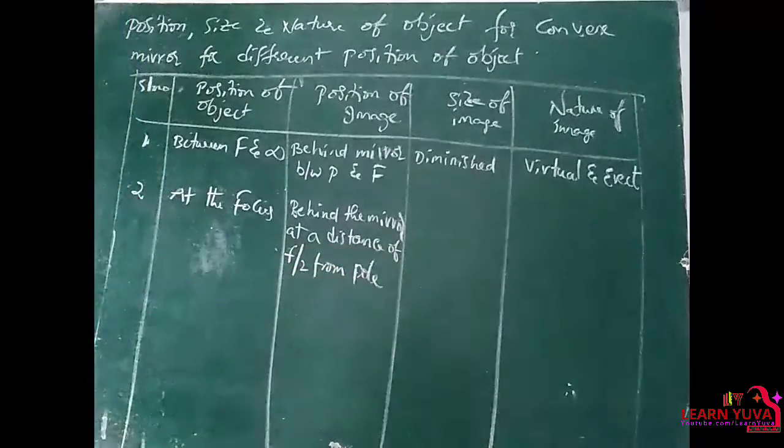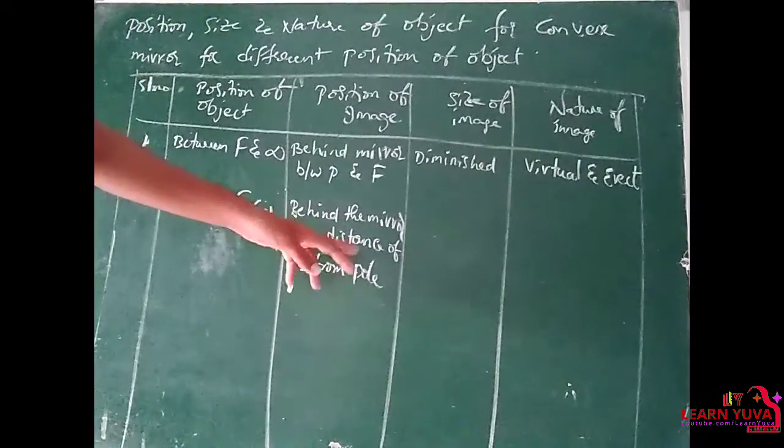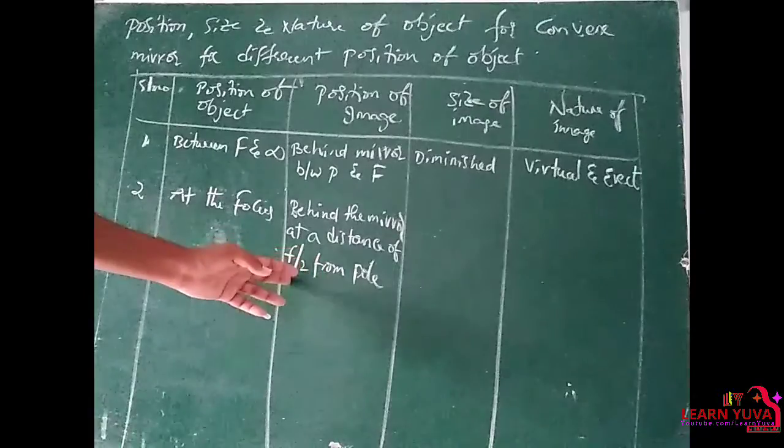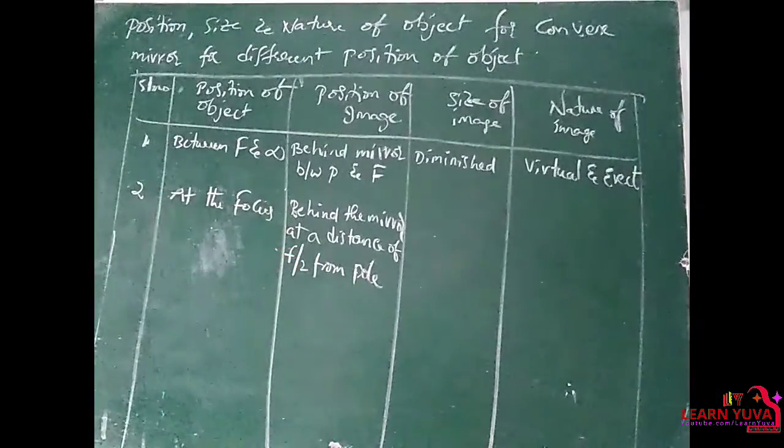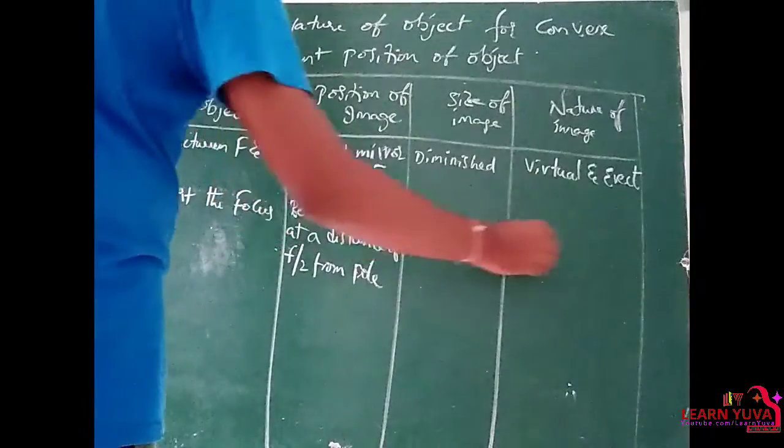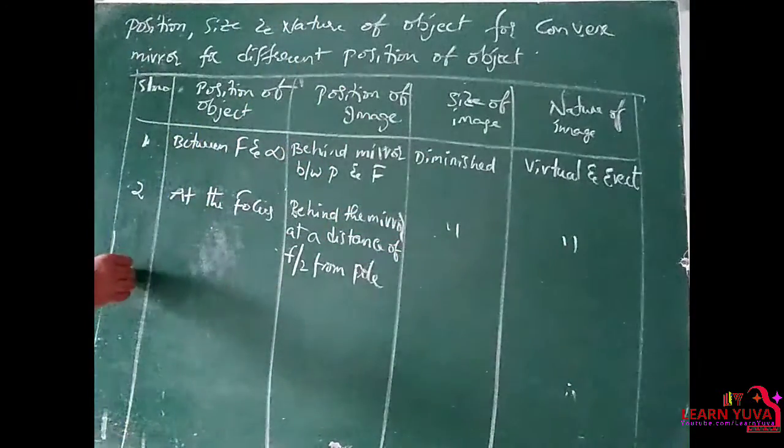So from the pole, the image is formed at a distance of f by 2, half of the focal length. So it is also a diminished image, virtual and erect, upright.